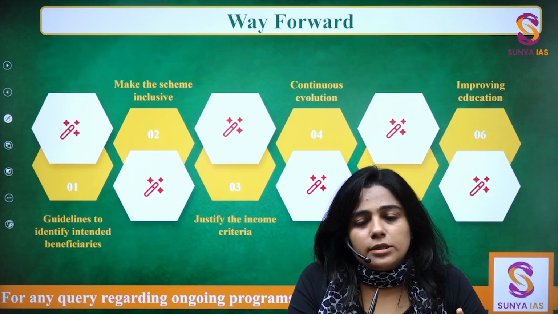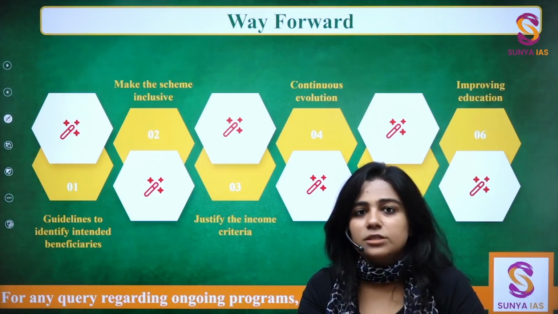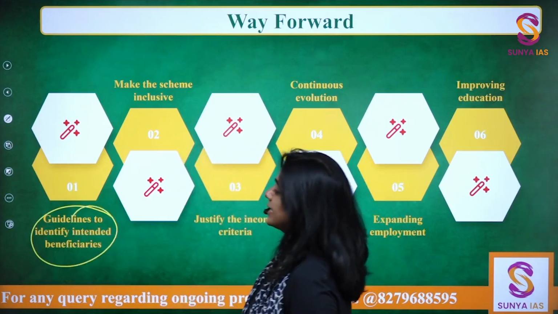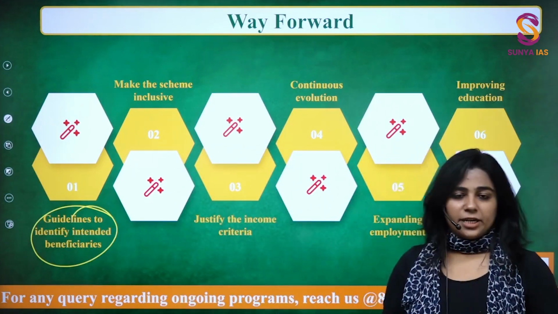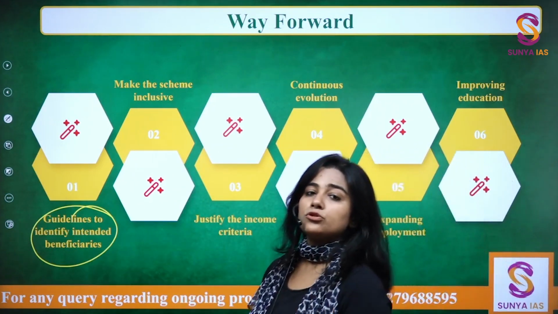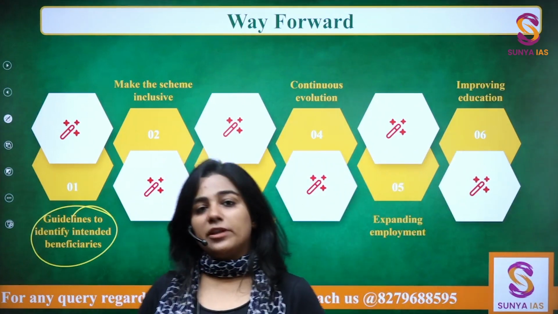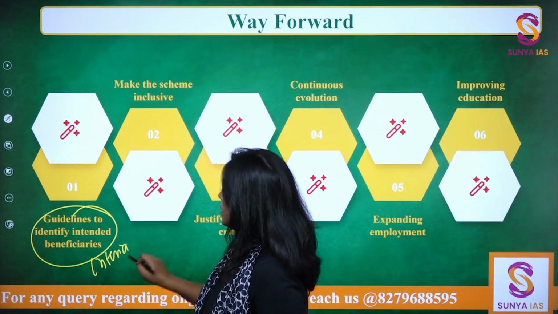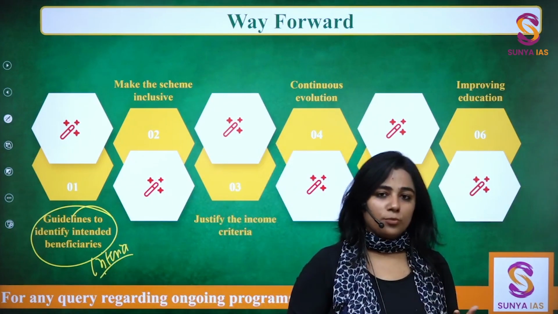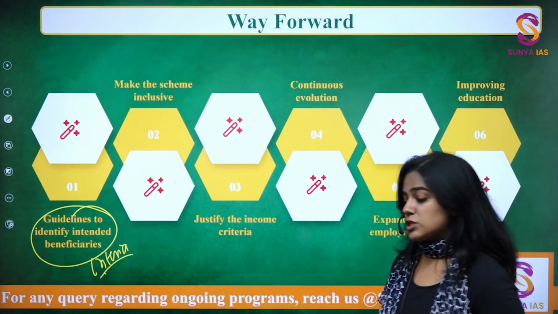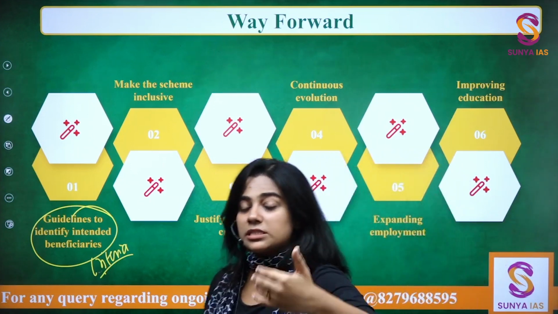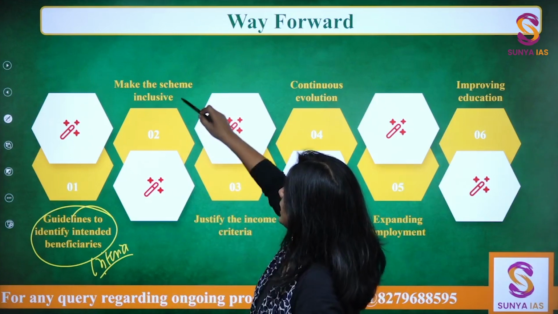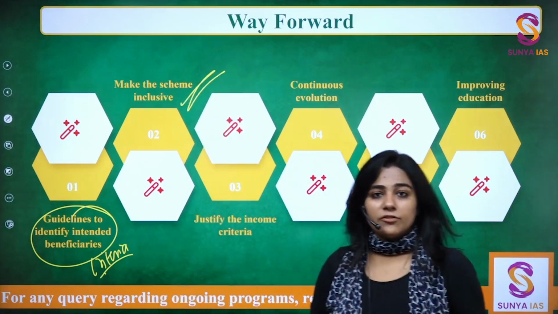the economically weaker section reservation. So there need to be clear guidelines to identify the intended beneficiaries. How are you supposed to identify the intended beneficiaries? So the criteria is clear, but guidelines should also be there. Are you going to identify on the basis of just their income, or will you conduct a survey? What will you do?